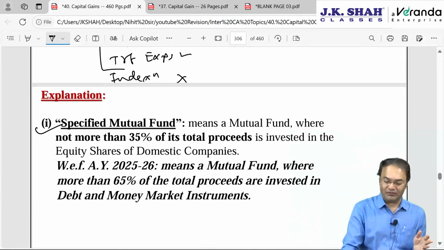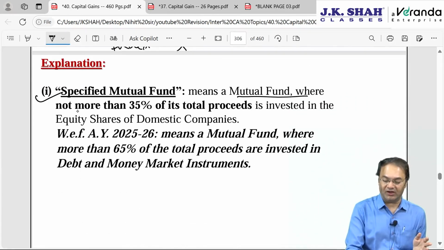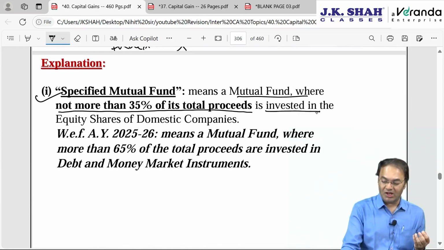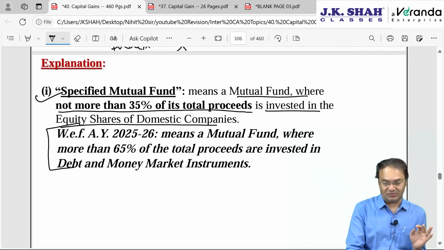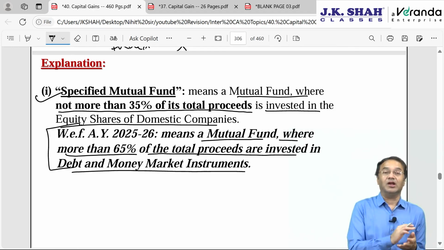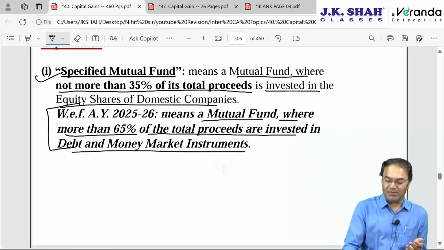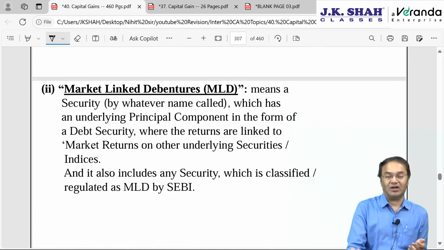What is specified mutual fund? Specified mutual fund means mutual fund where not more than 35% of total available funds, total proceeds, is invested in equity shares of domestic company. But from AY 25-26, meaning is slightly changed. Such a mutual fund where more than 65% of the total proceeds are invested in debt securities or money market instruments. What is market linked debentures?